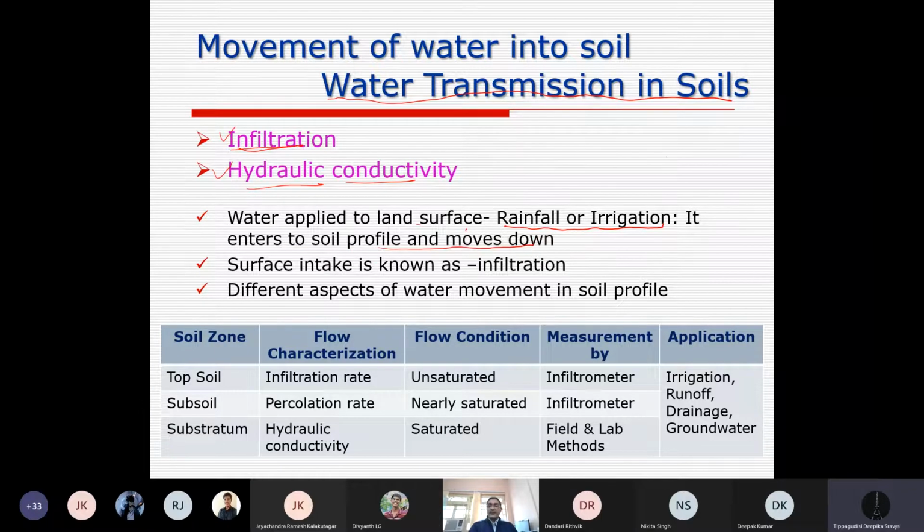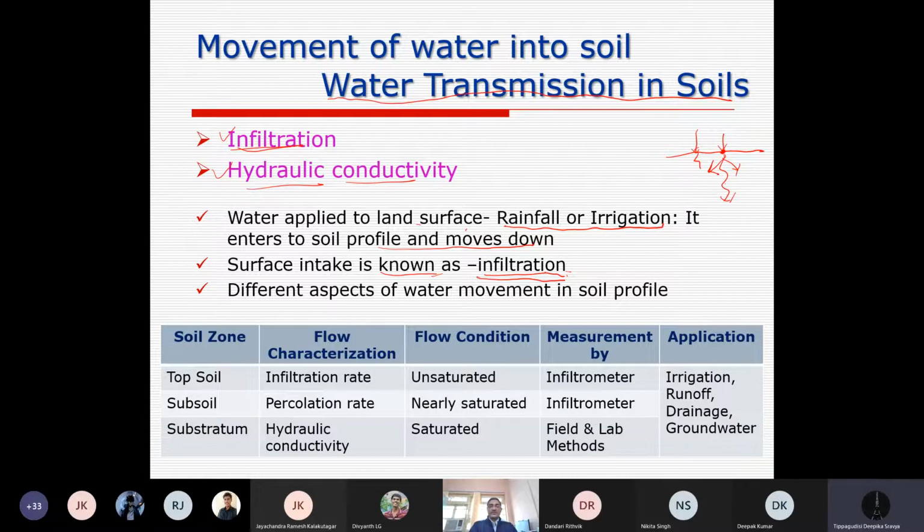This surface intake, the entry of water into the soil, is simply infiltration. Remember, it is not inside soil movement. It is just entry of water from the surface into the soil. However, once it has entered the soil, it will move in any direction, lateral, vertical, whatever it is.